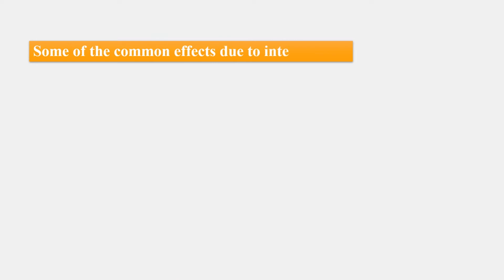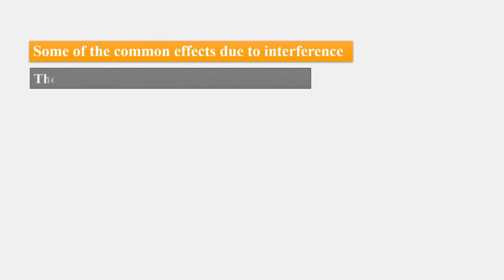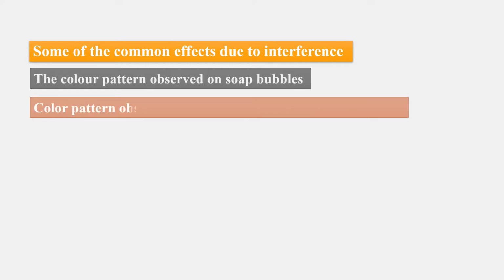On the screen, alternate dark and bright fringes are appearing. Some common effects due to interference: the color pattern observed on a soap bubble is due to interference of light, and the color patterns observed on oil spills on a wet road in sunlight are also because of interference.